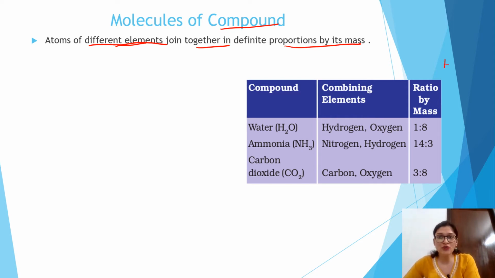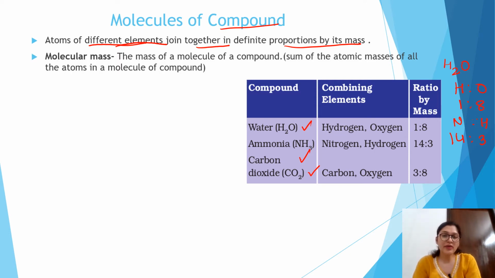Like in the case of water, hydrogen and oxygen combine in the ratio of 1:8. Similarly, ammonia, NH3, combines in the ratio of 14:3. So they combine in a definite ratio by mass. This we already know.